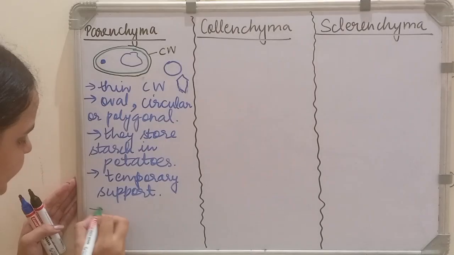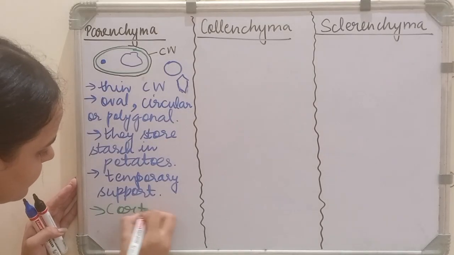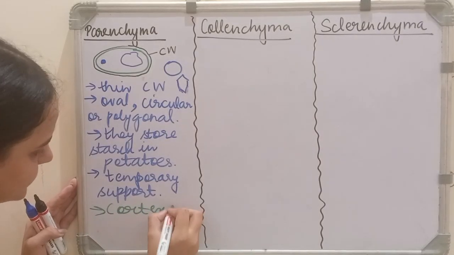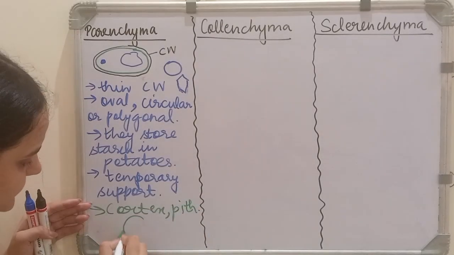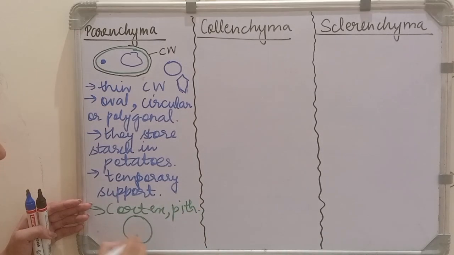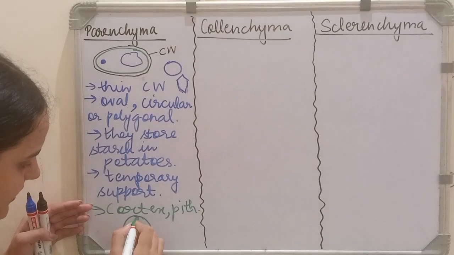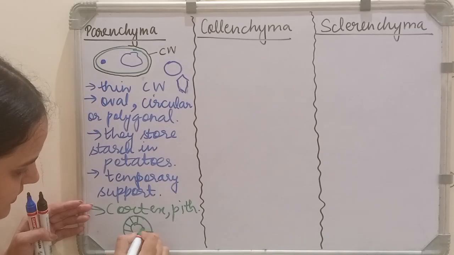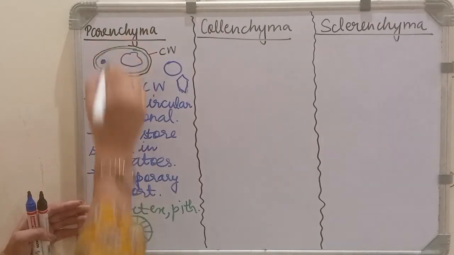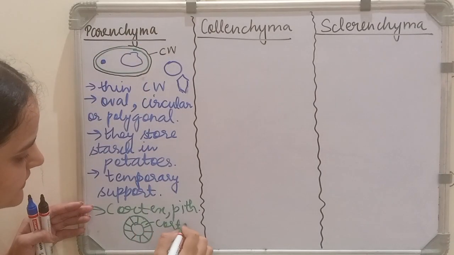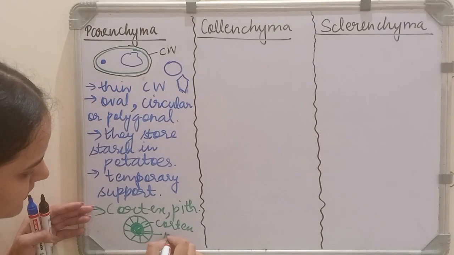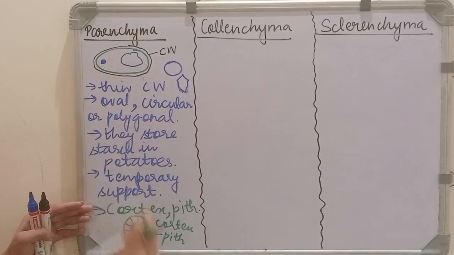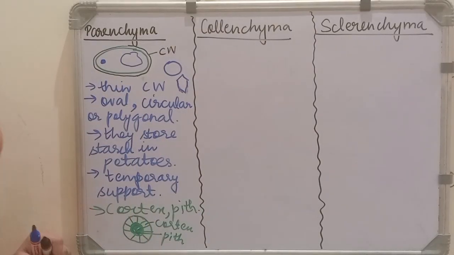Now let's see where parenchyma cells are present in plants. They are present in the cortex and pith. So what is a cortex? See, this is the plant cell that I have drawn. This outer area is the cortex, so parenchyma is found in this cortex and this inner part is the pith. So parenchyma cells are found in the cortex as well as in the pith.